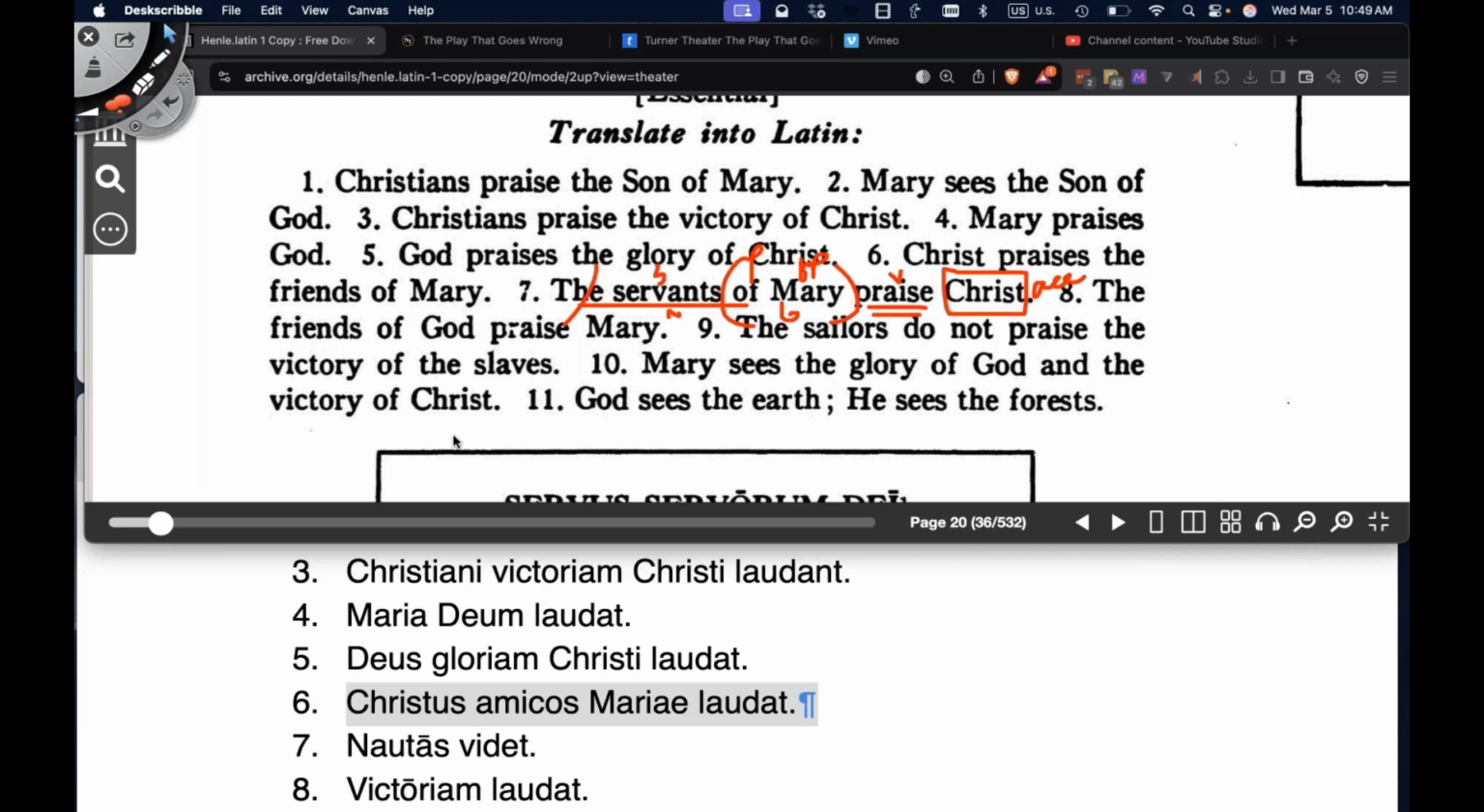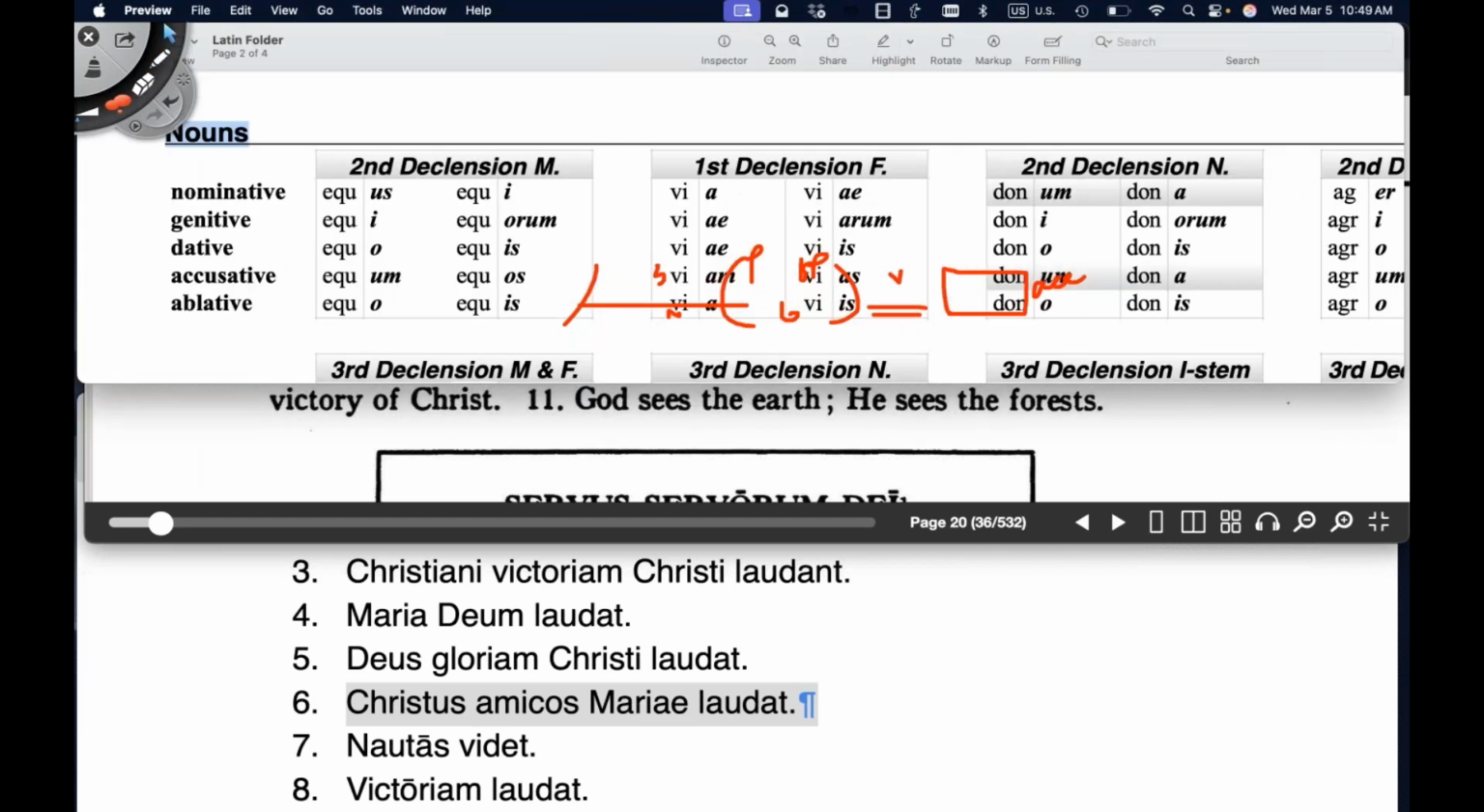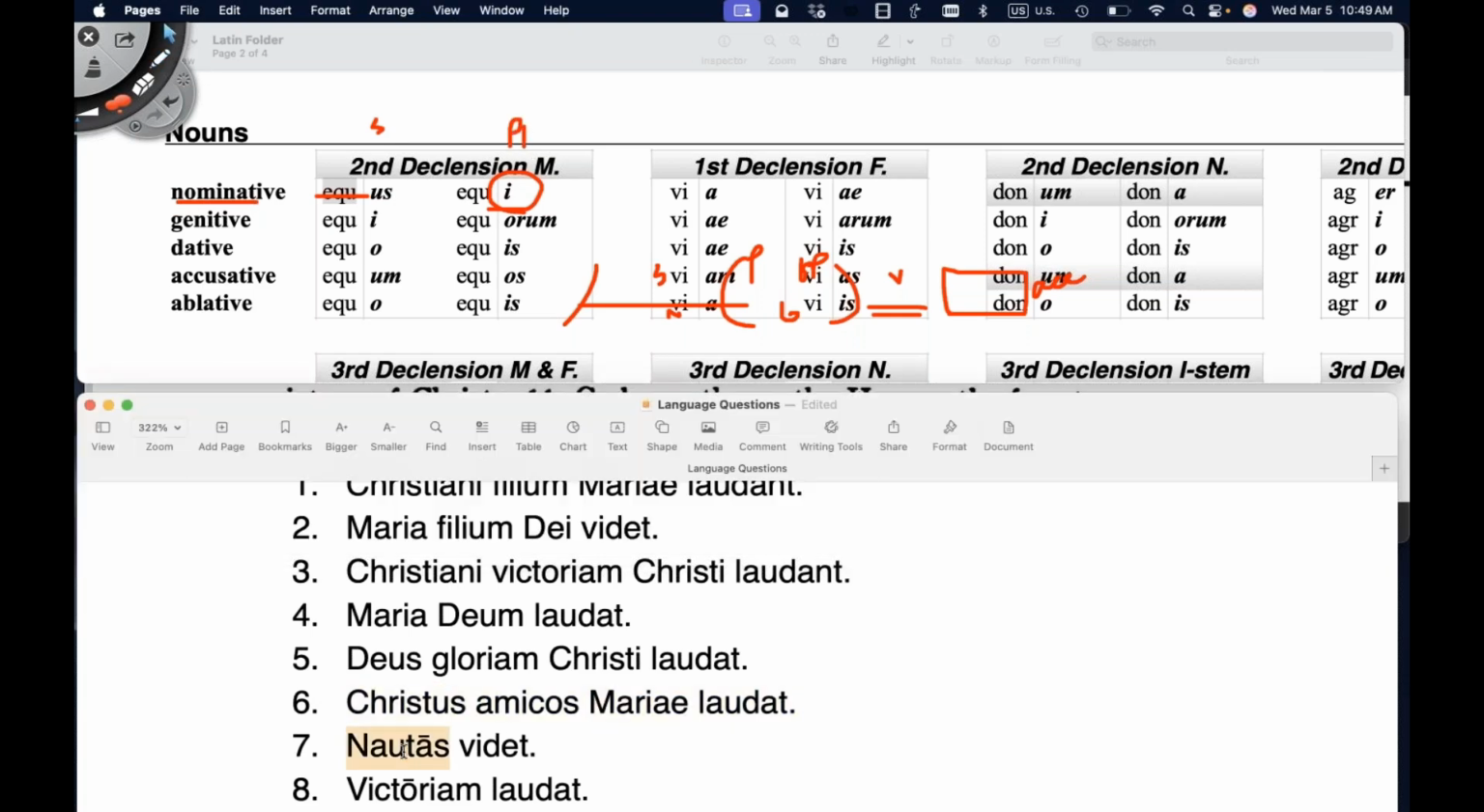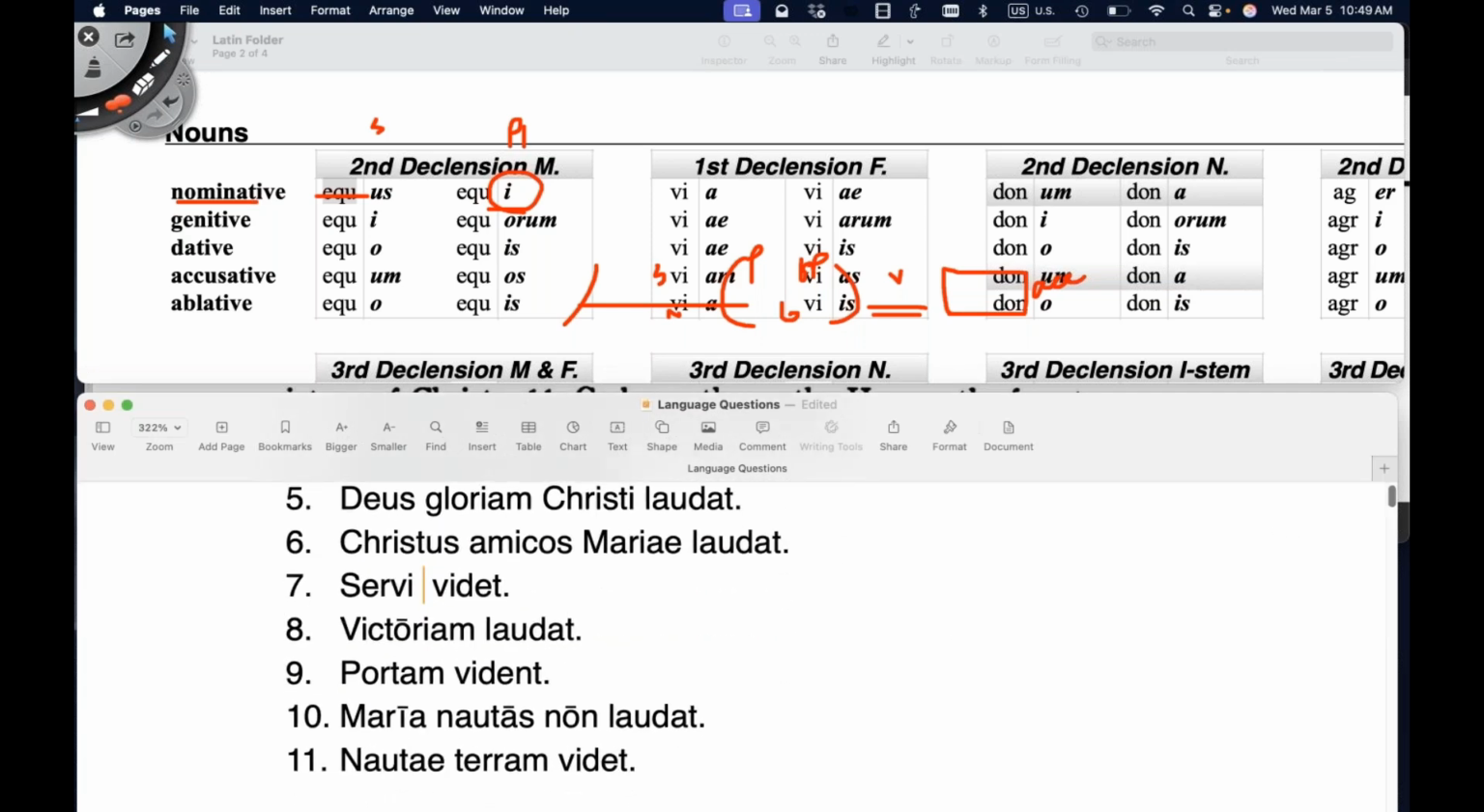We don't need that. So the servants, we'll go over here and look at servus and pretend we don't have equus here. We'll pretend we have servus. And we said the servants, nominative case. So it's plural nominative. Everything on this side is singular. Everything on this side is plural. So it's plural nominative. So we would say servi. All right, so the slaves or the servants.